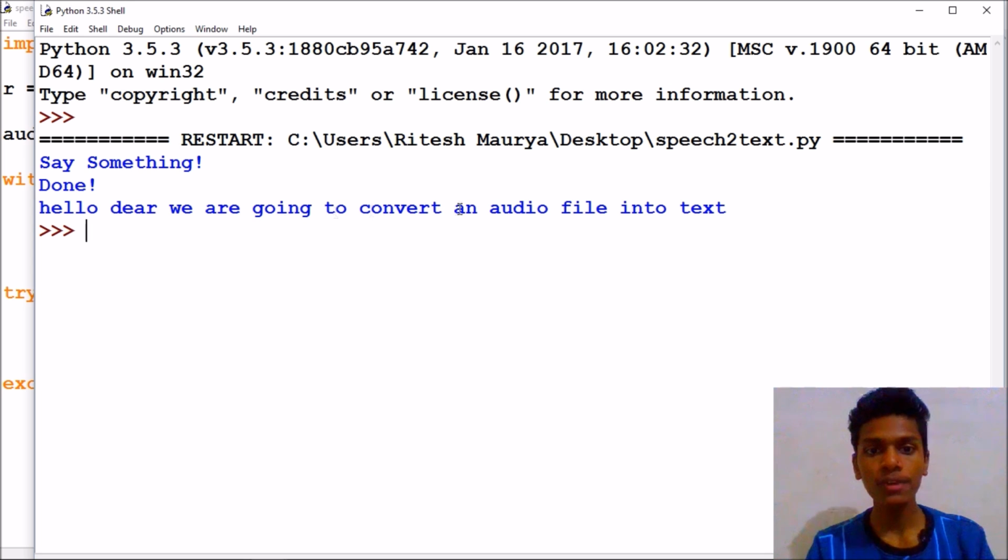Hello dear, we are going to convert an audio file, what we said in the audio file. So guys, in this way you can convert the audio file into text.